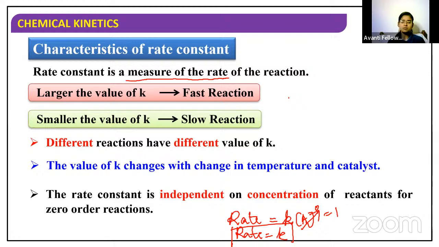For first order, second order and so on, the rate is dependent on the concentration, because in the expression you will have the concentration term also.